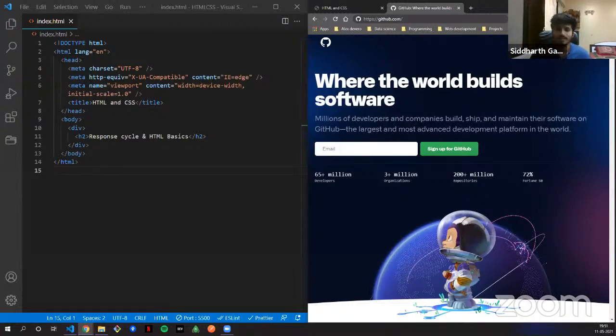This .com is a top level domain, and github.com is a host name. The DNS searches for it, gives the ISP the IP address, and then the ISP provides it to us. That's how it is done.